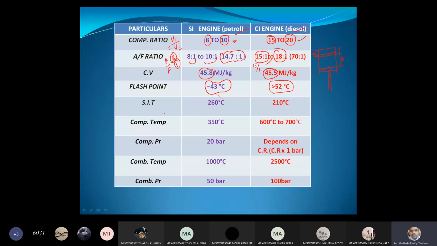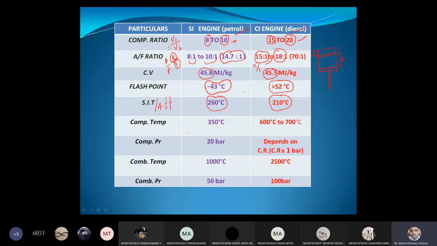And we can say SIT, self ignition temperature or auto ignition temperature. If the temperature of the fuel is 260 degrees centigrade for petrol, then it will burn automatically without any flame. Whereas in case of diesel engine, the self ignition temperature is 210 degrees centigrade, lesser than the petrol. But flash point is more than the petrol, and self ignition temperature is lower than the petrol.